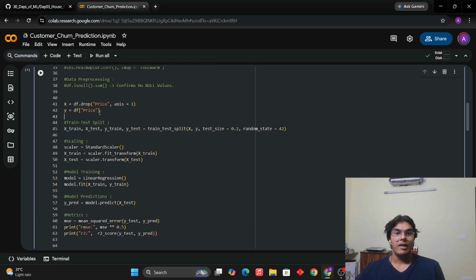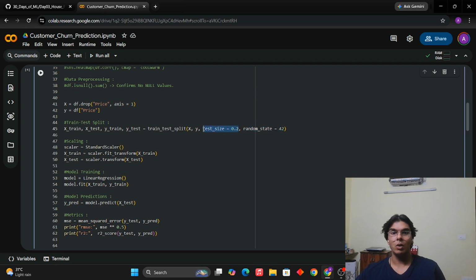Like I said, we have to predict price. So price is Y and everything except price is X, which is why, for X, we have done the df dot drop. It basically removes the price column and keeps all of the other columns. So it's typical. Train test split, very easy. This is all typical syntax. Random state equals 42 gives us reproducible results.